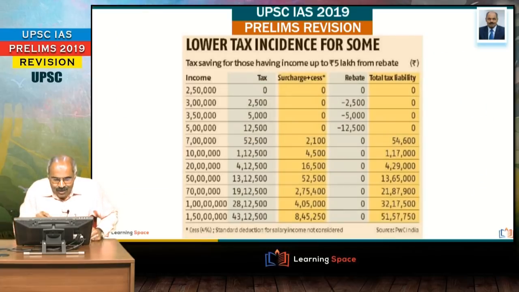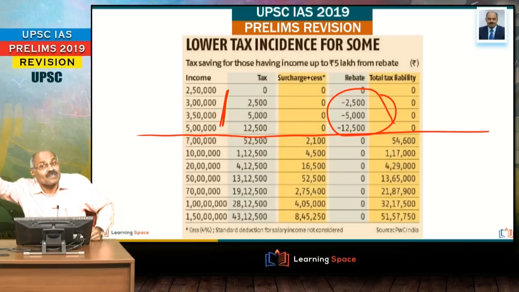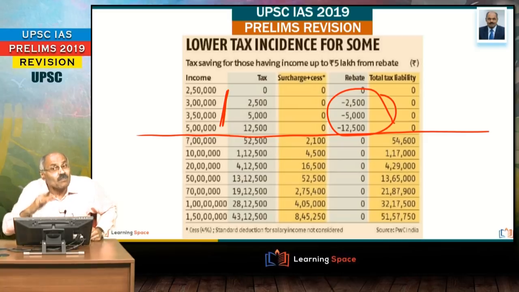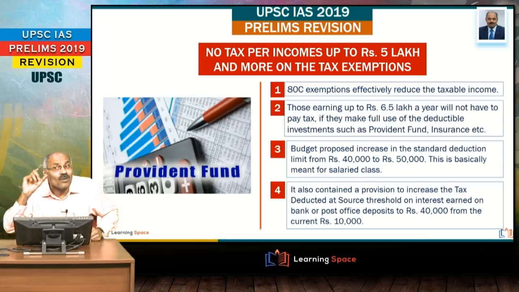That means whoever is earning up to rupees 5 lakh, they need not pay a single paise. The slab is not changed. You have to file income tax return, but you need not pay anything because the government is giving the total rebate. But once your income crosses 5 lakh rupees, income tax is calculated just like the normal procedure. 5% up to 5 lakh, 20% beyond 5 lakh, like that. So friends, the government's rebate is applicable only up to rupees 5 lakh. Slabs are not changed. This is the important development.